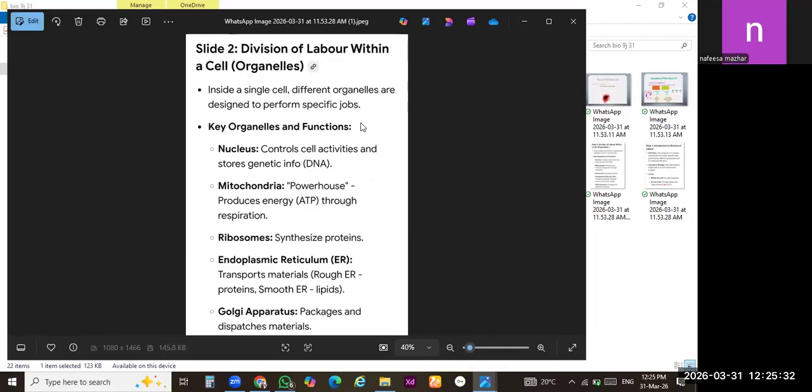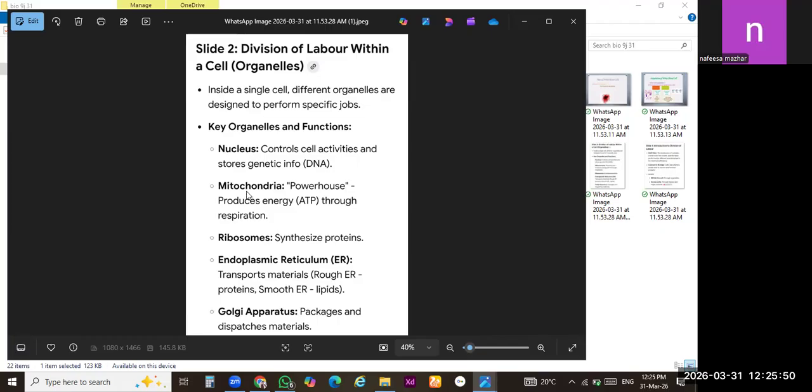Follow your book page number 56. There is a topic of division of labor within the cell and across the cell. Within the cell, I have told you many times, there is a division of labor. As you know, we have discussed the whole chapter and the details of these organelles which are present in the cell.